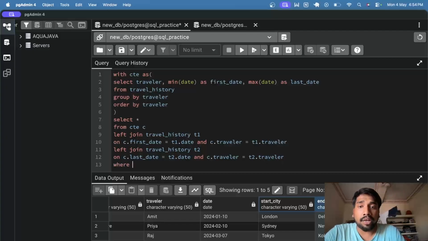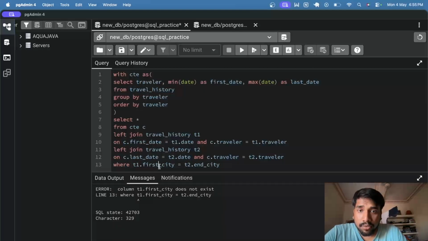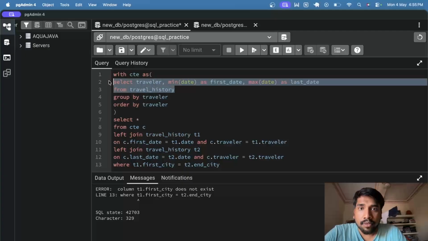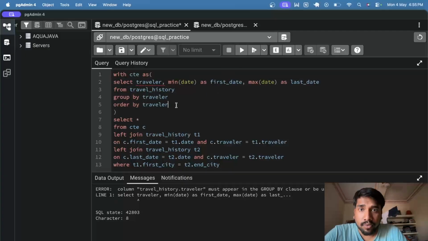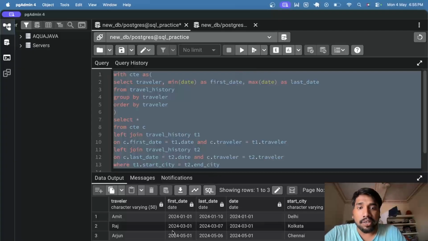So for that, I will put a where condition where T1 dot first city is equal to T2 dot end city. Now, if we run this, okay, wait, I'll have to check this. Mm, okay, now this is a huge problem, guys. You must remember the column names because I just right now forgot the column name that was in travel history. Okay, it was Start City if I'm not wrong. Let's first put Start City here. Okay, so yeah, it was Start City.